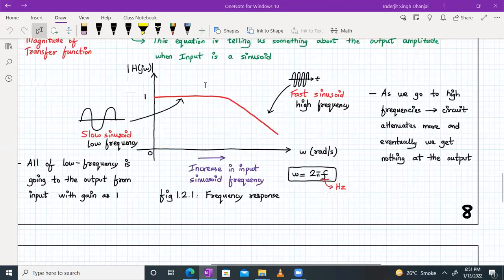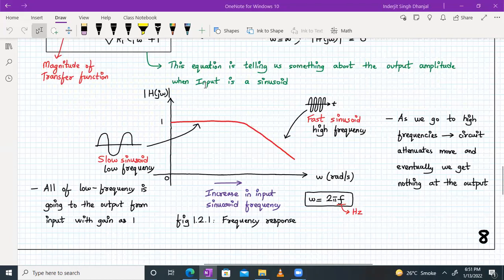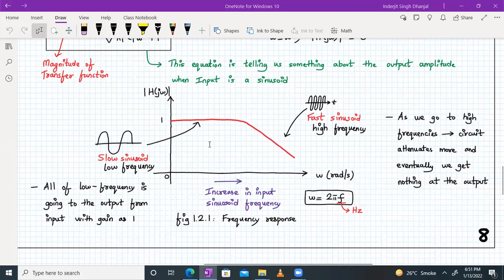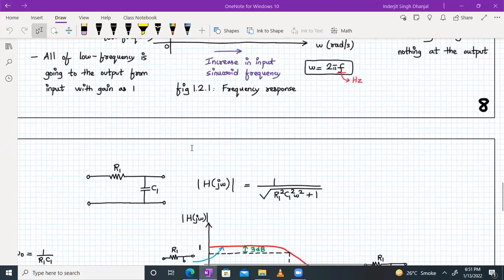I'll keep the screen over here for 10 seconds. If you have doubts, you can ask. Remember that we are just assuming that it might behave like this. We will be having a detailed analysis of how to plot the low frequency response of a simple RC circuit very soon in today's lecture only. So let's move on to the next point now.